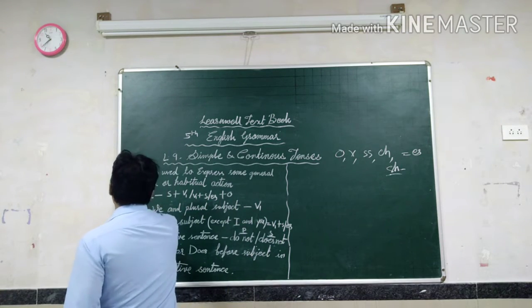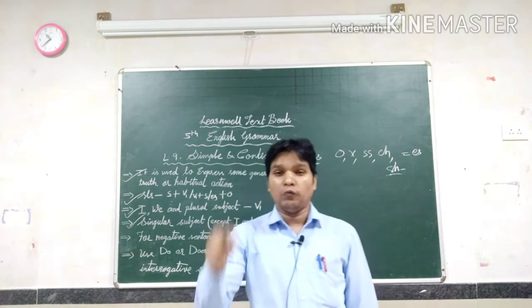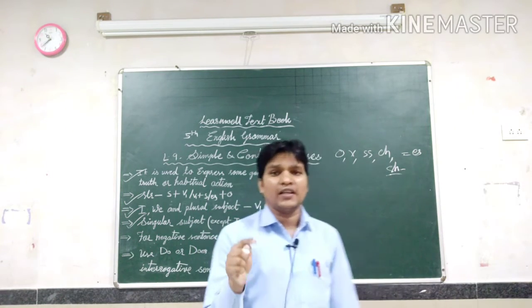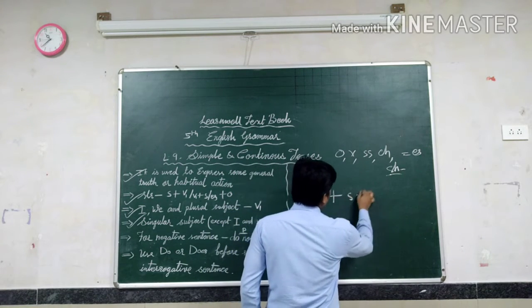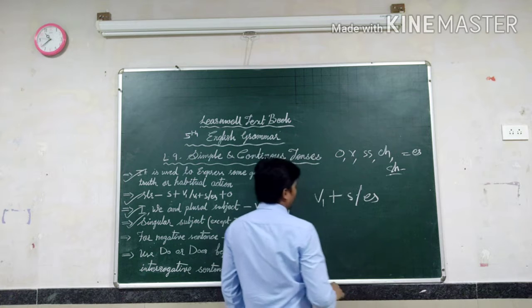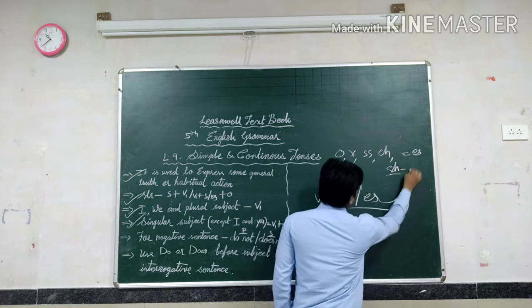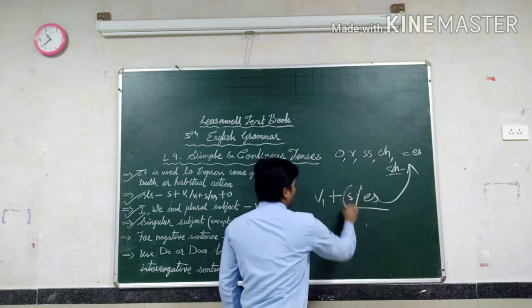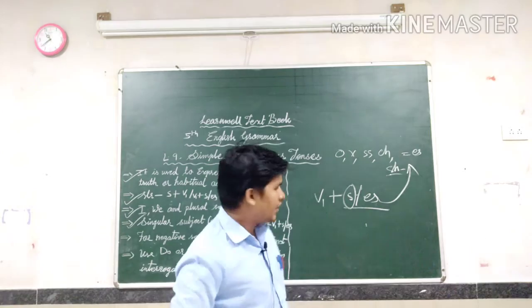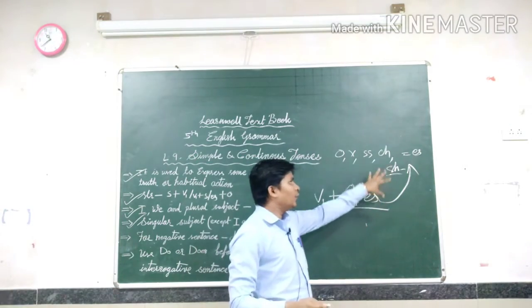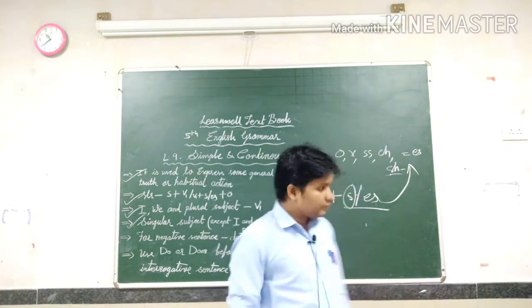Next, singular subject except I and you. Singular subject, so what will come? V1 with S or ES will come. And where will S come, or ES? ES will come in the special cases, and with other letters S will come. When you identify ES, the other letters take S. So it is very simple.